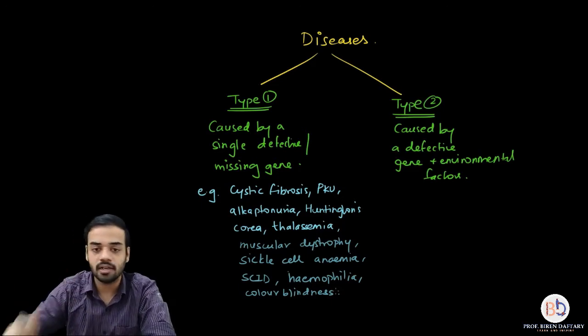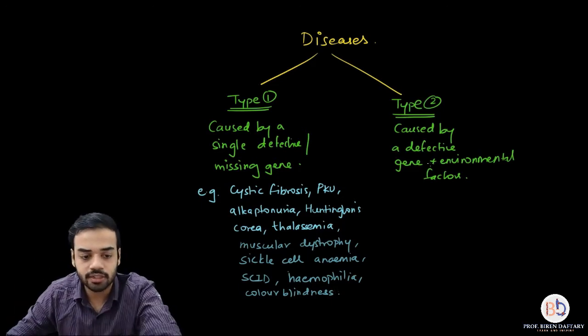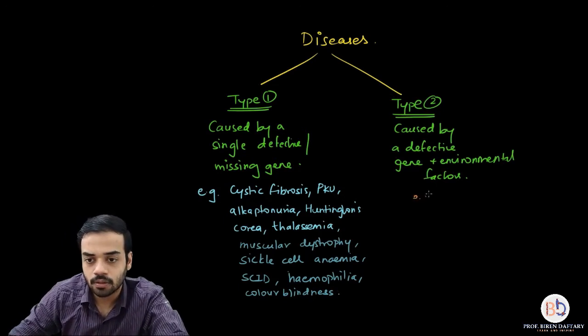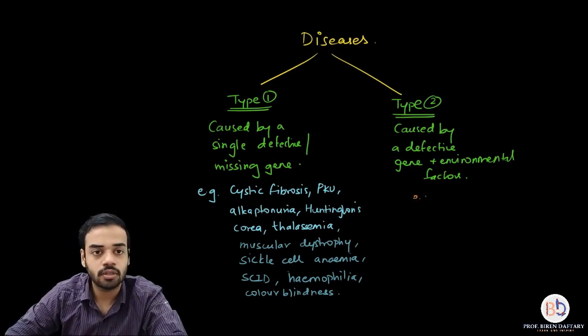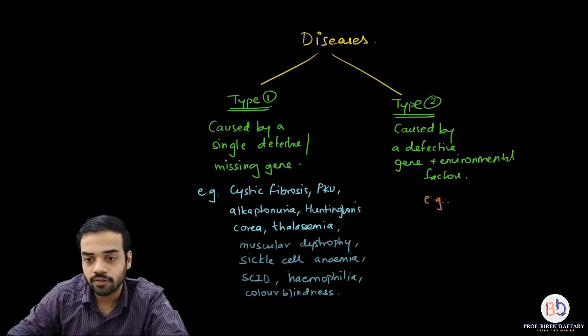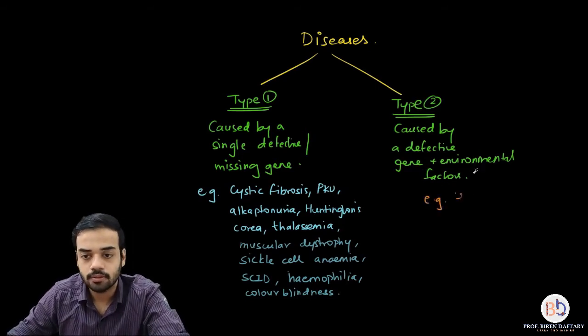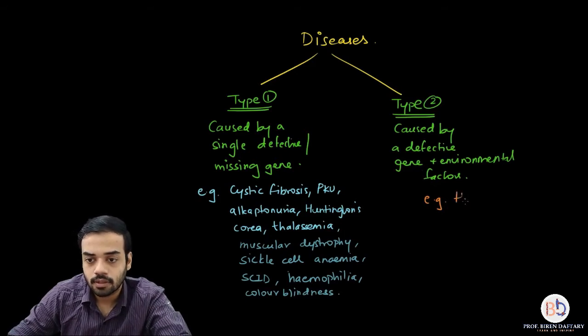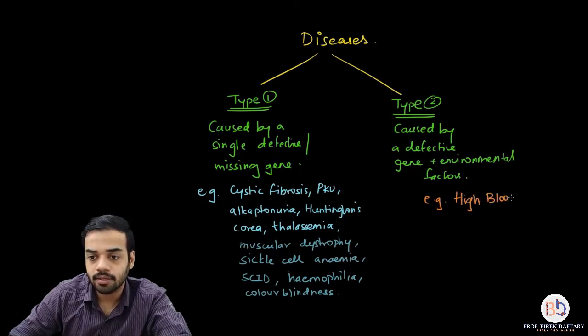For example, if I write down over here, what should I write down? High blood pressure and high cholesterol are good examples. So I will write down high blood pressure and high cholesterol.